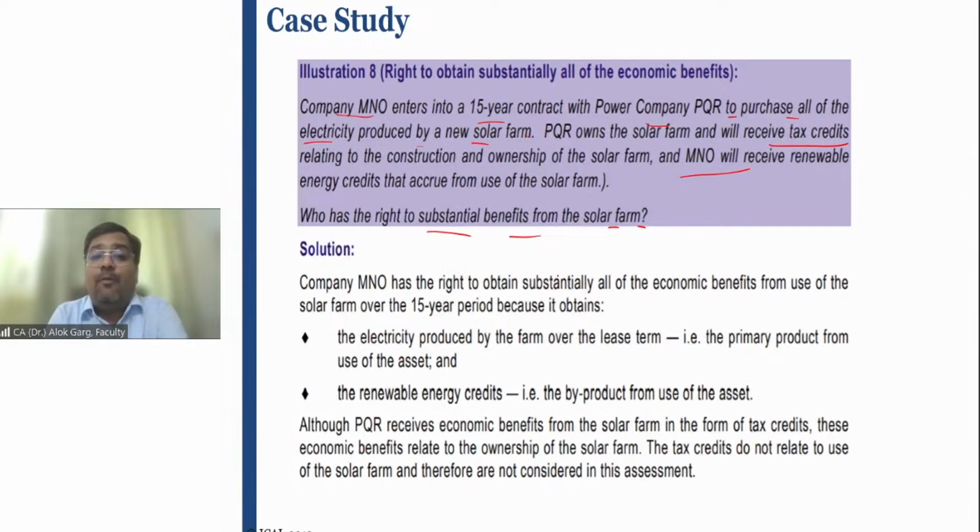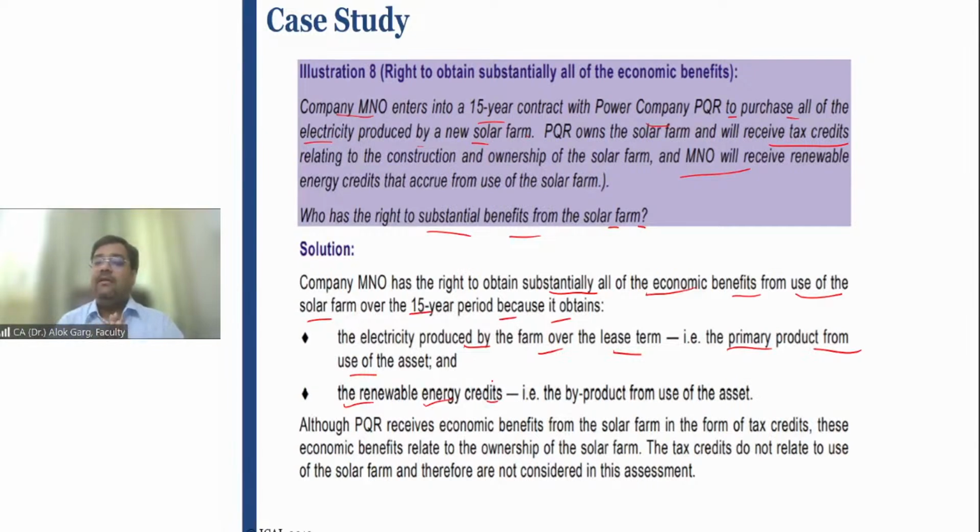Company MNO has a right to obtain substantially all of the economic benefit from use of the solar farm over the 15-year period. Why? Because it obtains the electricity produced by the farm over the lease term. That is the primary product from the use of the asset, and the renewable energy credits are the byproduct from use of the asset. First, from use of that farm, the entire product is coming to the MNO.